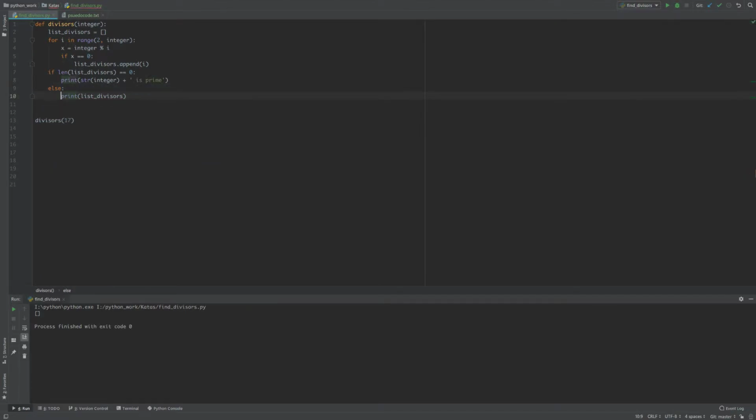Else, print the list of divisors. So this should work, I hope. 17 is prime. Nice.